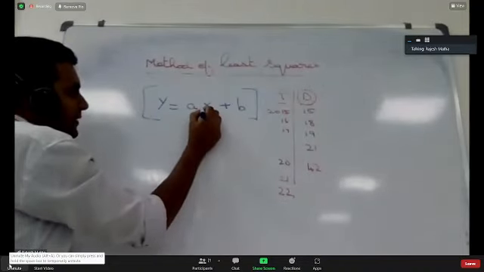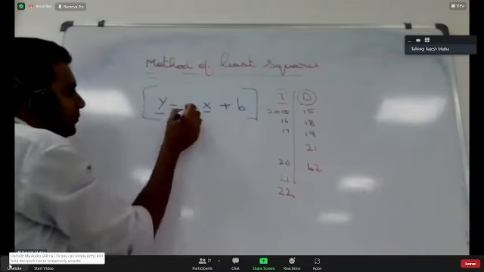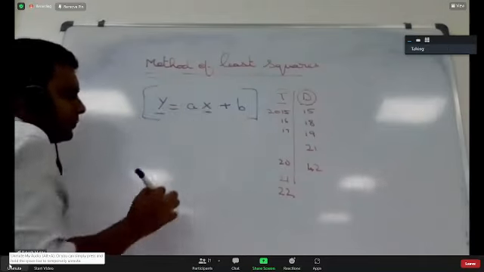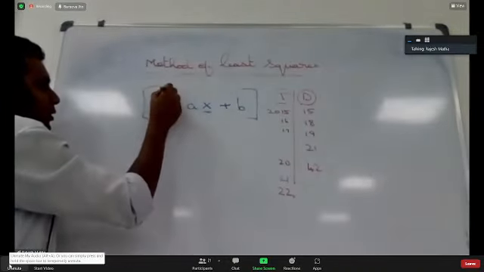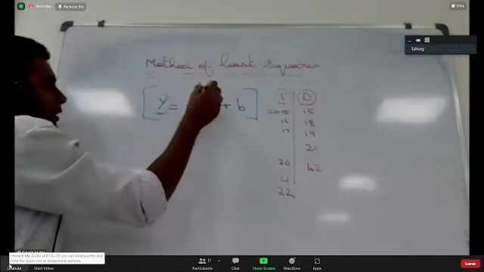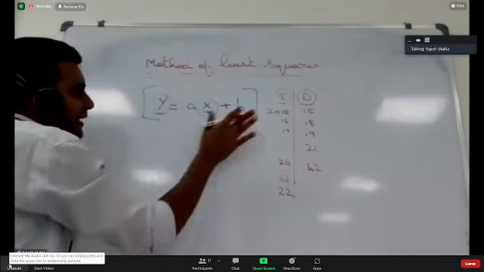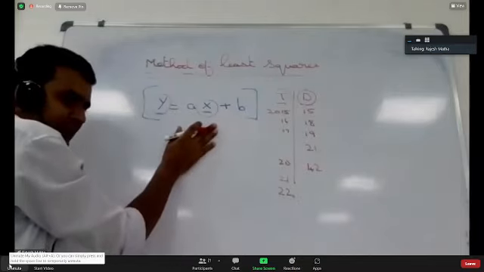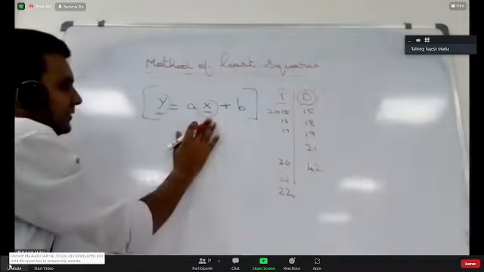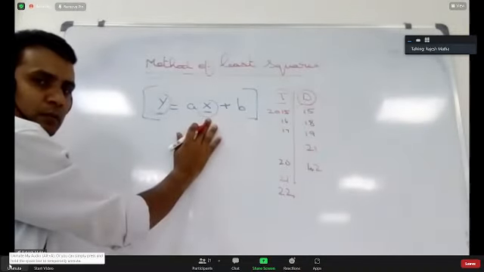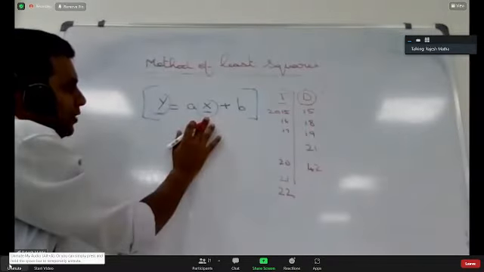See, x here and y here in the equation. Are you all seeing, observing? X and y. Are you seeing, yes or no? Yes, sir. If you are able to generate an equation for this data like this, then in this equation, y is called the dependent variable and x is called the independent variable. You got it?